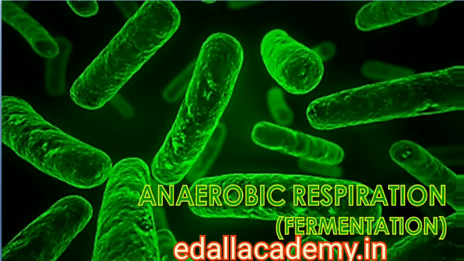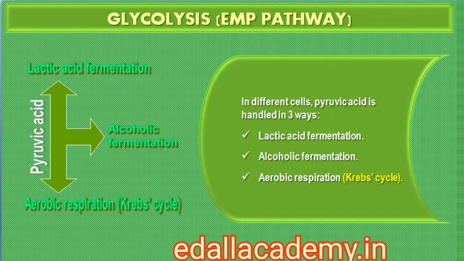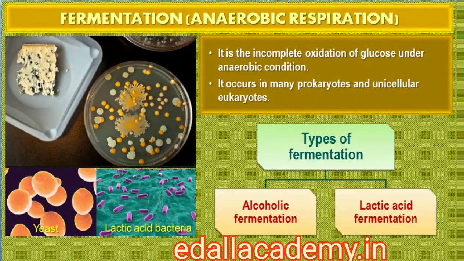There are three major ways in which different cells handle pyruvic acid produced by glycolysis. These are lactic acid fermentation, alcoholic fermentation, and aerobic respiration. Fermentation takes place under anaerobic conditions in many prokaryotes and unicellular eukaryotes. For the complete oxidation of glucose to CO2 and H2O, however, organisms adopt the Krebs cycle, which is also called aerobic respiration. This requires O2 supply.